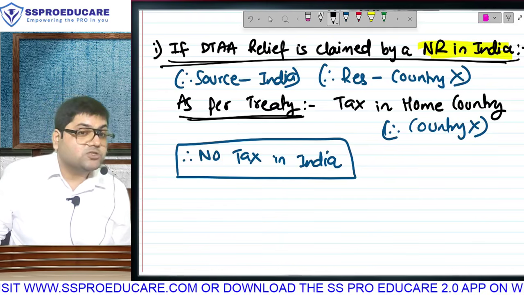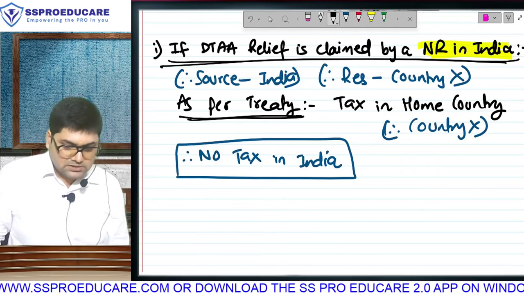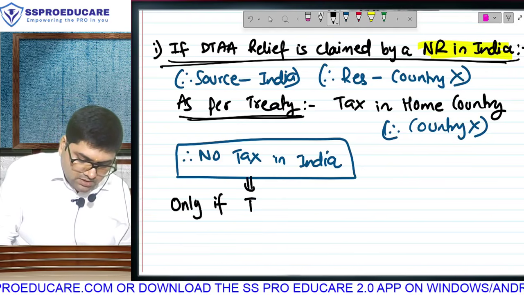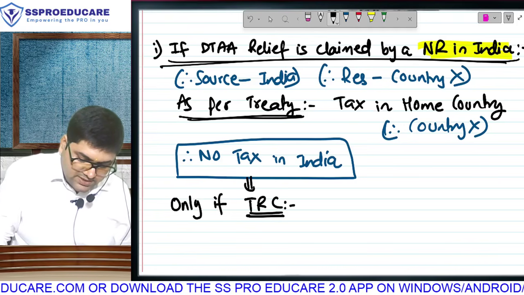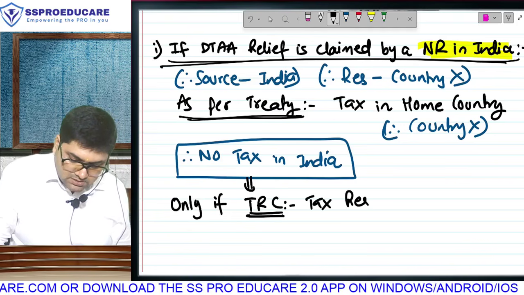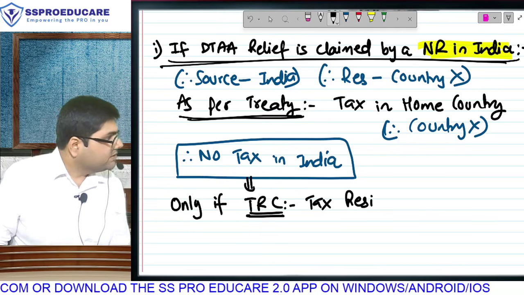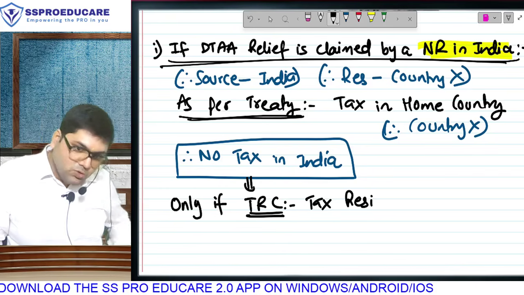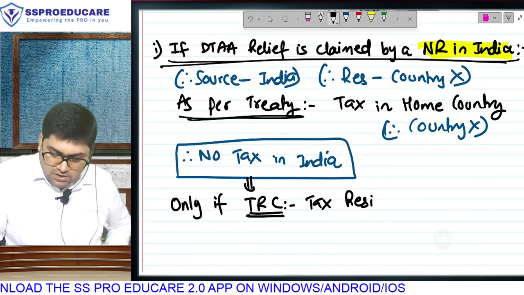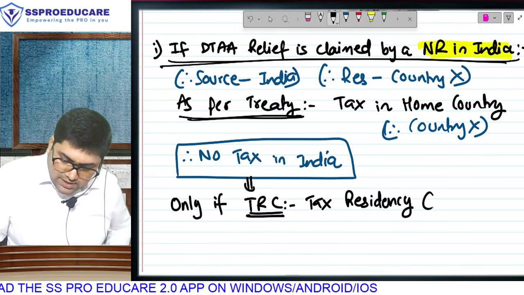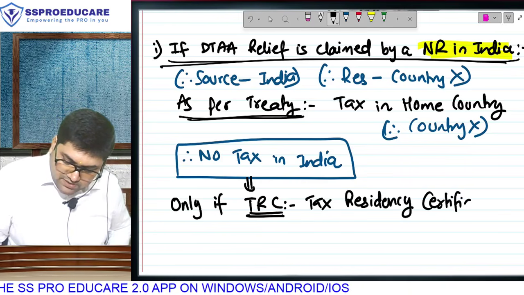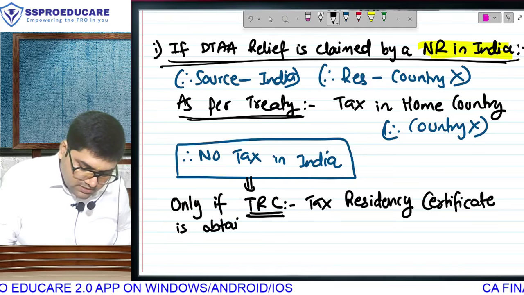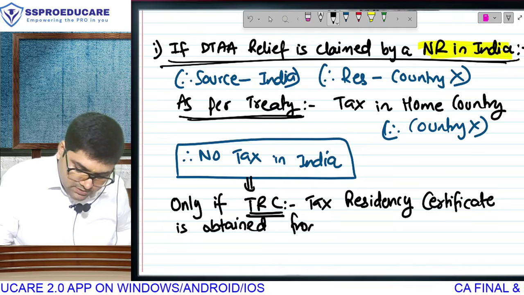Yes. Genuine cases, do we want to give the relief? Yes. Only if a TRC, that is a tax residency certificate, is obtained from your home country.